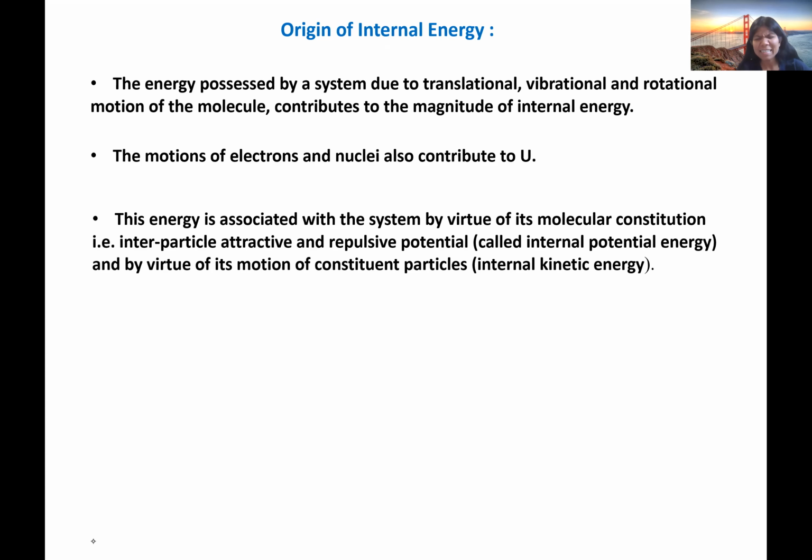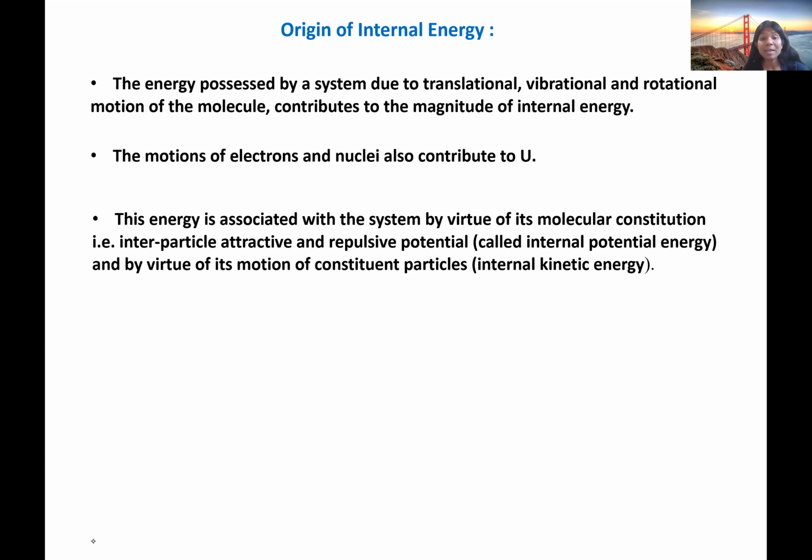So what is the internal potential energy? Within a molecule, we have proton, neutron, and electron. So three different types of particles are present within a molecule. We know that an electron is negatively charged, a proton is positively charged, and a neutron is neutral. So there will be attractive and repulsive forces.